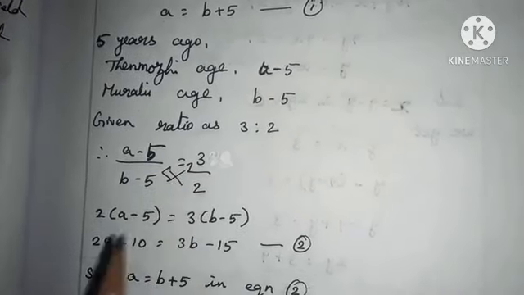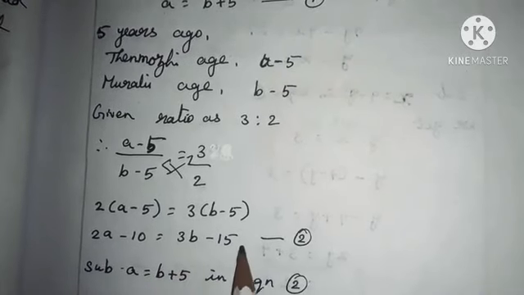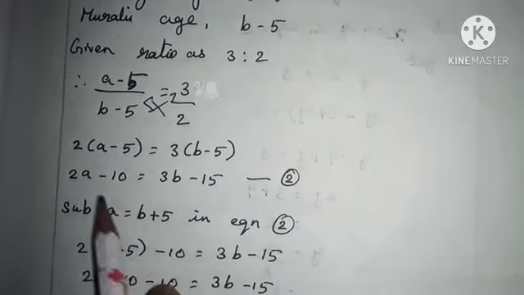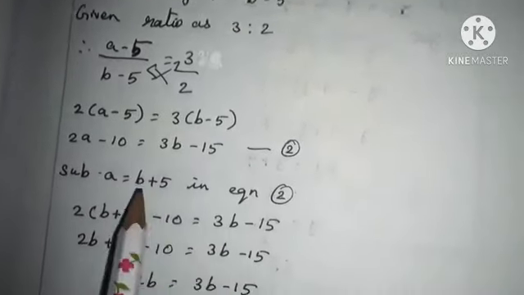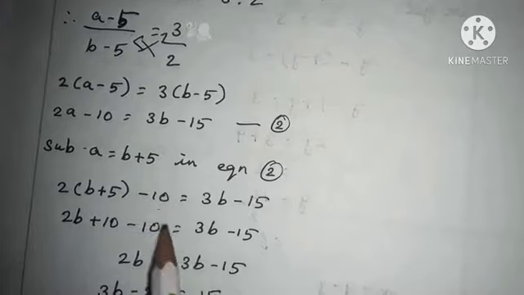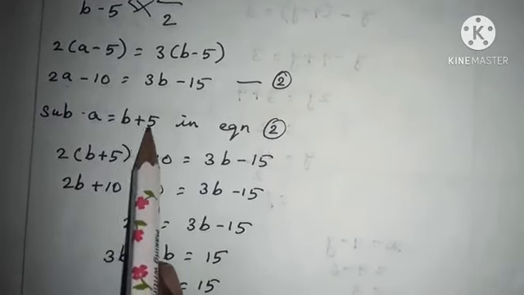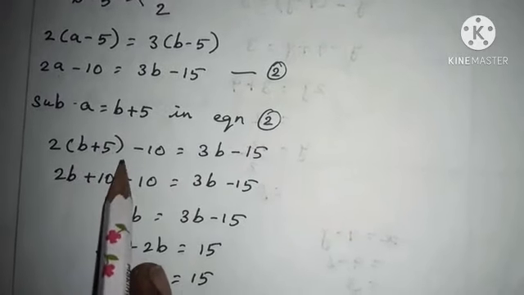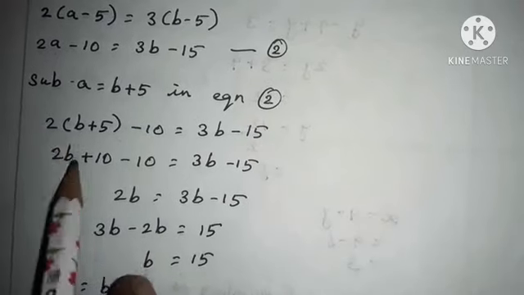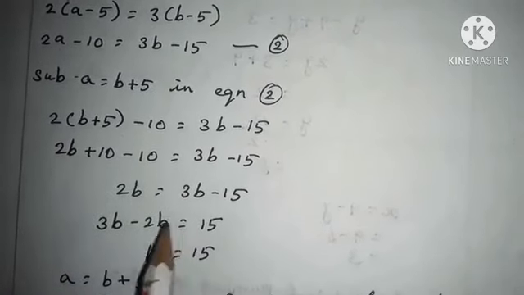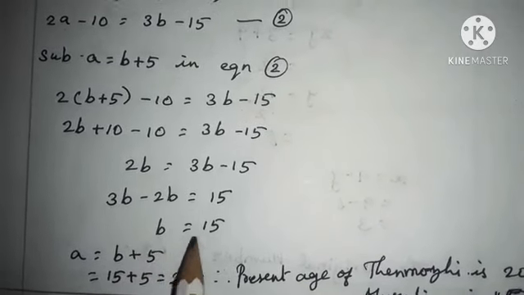When we cross multiply, we get the equation 2A minus 10 equals 3B minus 15. Now we are going to substitute the first equation, A equals B plus 5, in equation 2. We get 2 into, instead of A you substitute B plus 5. 2 into (B plus 5) minus 10 equals 3B minus 15. Then you remove the bracket and move the like terms and constants. We get the final answer as B equals 15.